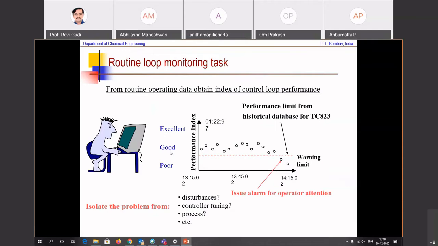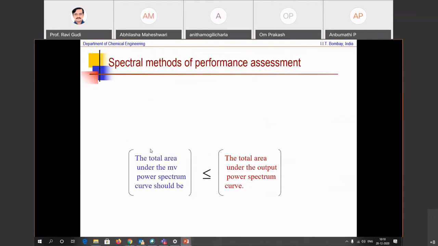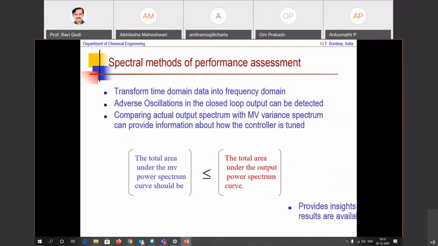So you can basically have three metrics: excellent performance when it is somewhere here, good performance when it is somewhere here, poor performance when it is somewhere here, and this is a continuum between 0 and 1 that you can establish when you're doing this monitoring task.